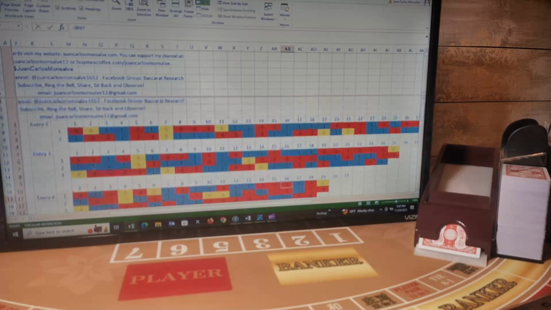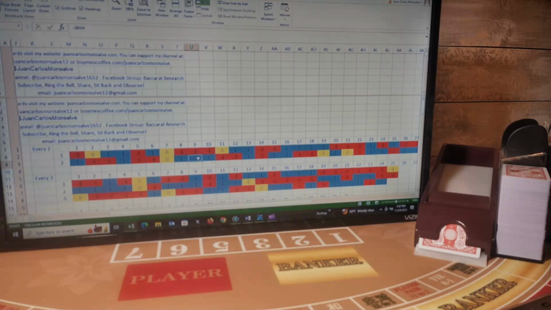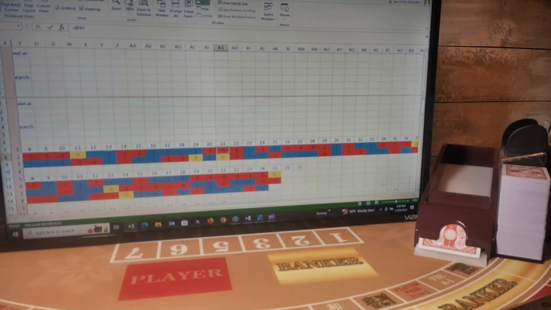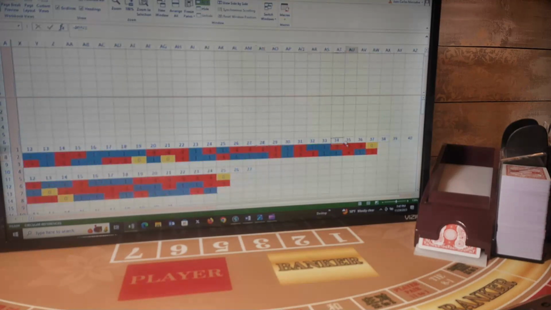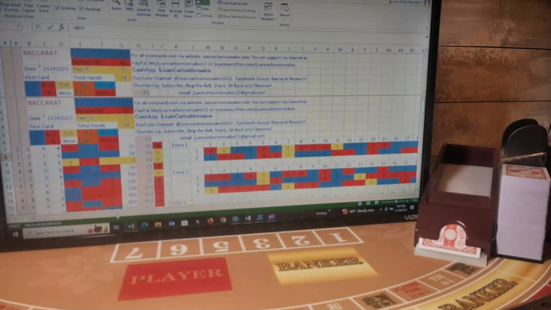In every 4, I see here 4 players, 5 bankers, 3 bankers here. In every 3, I see 4 bankers, 3 players, 4 players, 5 bankers here, 3 players, 3 players here, 6 bankers here. In every 2, I see here 3 players, 3 bankers, 4 players, 3 bankers, 3 players, 4 bankers, 3 bankers here.